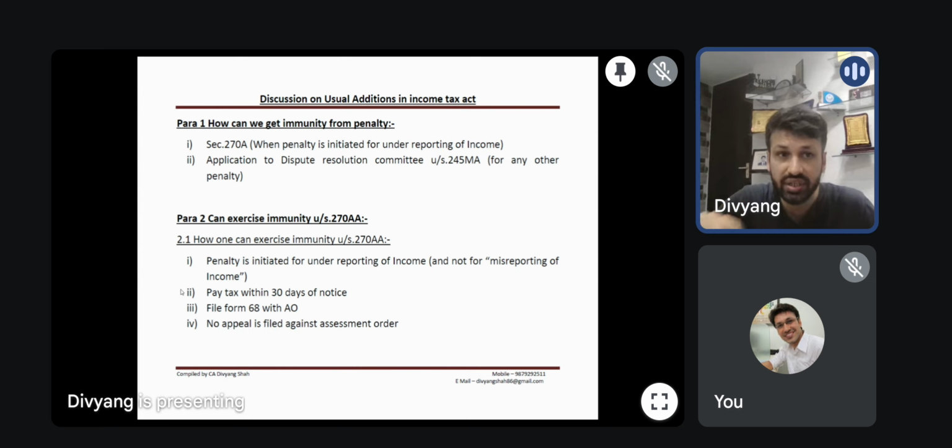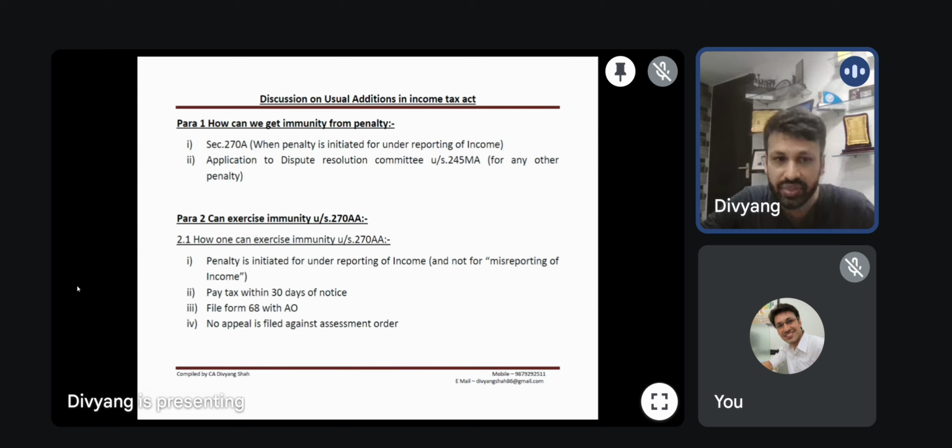The first option would be section 270AA, which is there in para number 2. But this penalty waiver is allowed only if a penalty is initiated for underreporting of income and not for misreporting of the income. If a penalty is initiated in the assessment order for underreporting of income in consequence of misreporting, it is a misreporting. So if a penalty is for misreporting, this benefit cannot be availed. If it is underreporting, yes, we can get the penalty waiver.